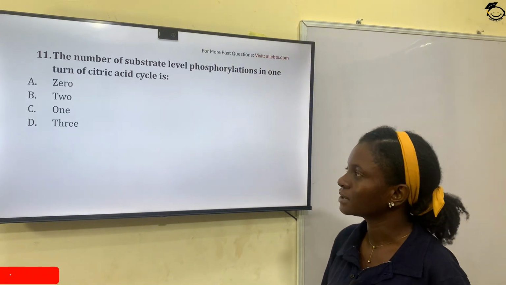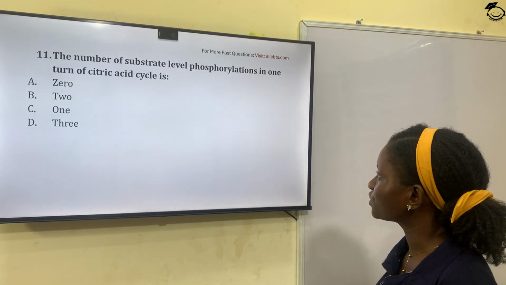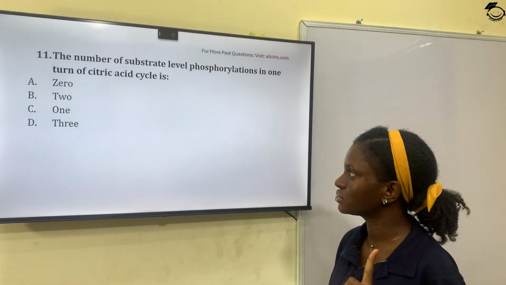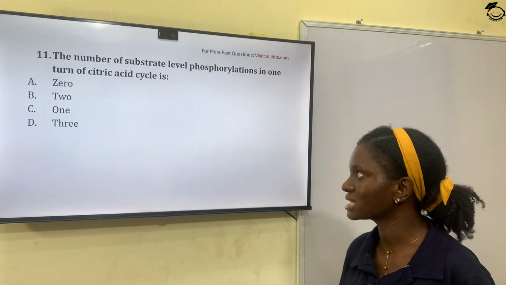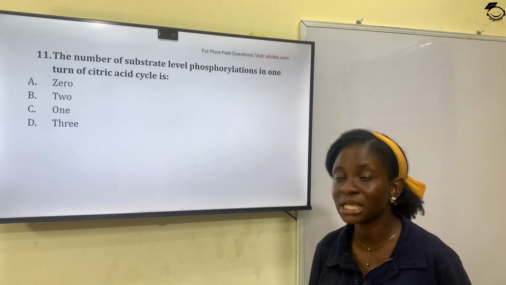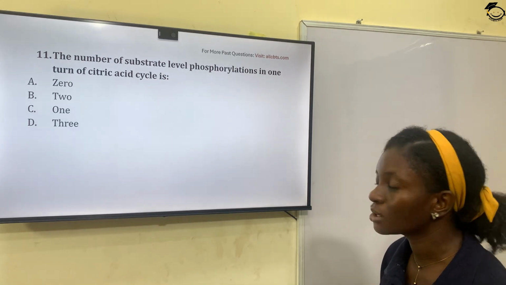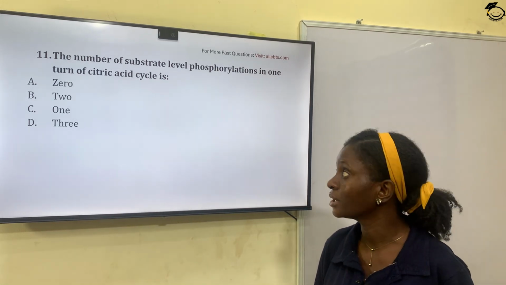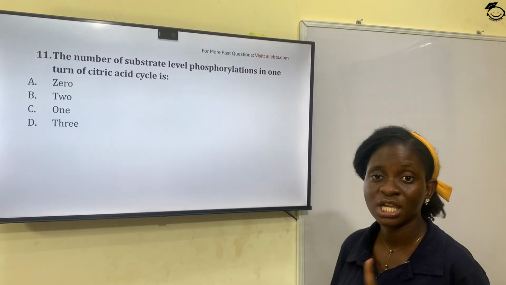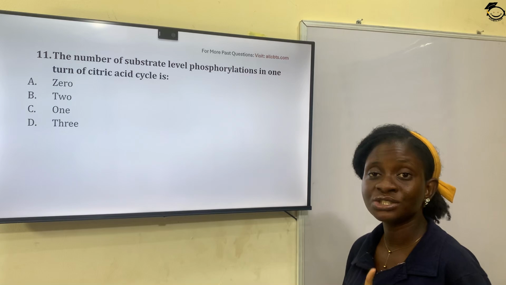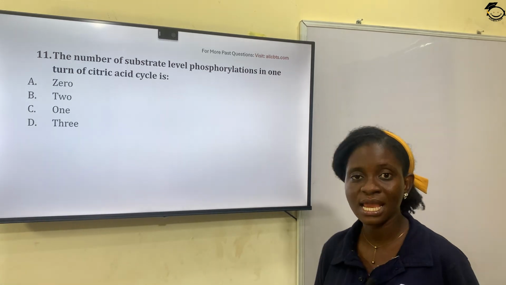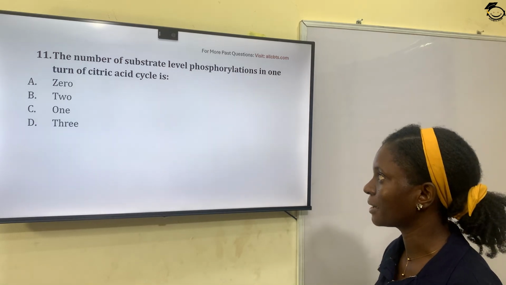Question 11. The number of substrate level phosphorylations in one turn of the citric acid cycle is option A, 0, option B, 2, option C, 1, option D, 3. So let's look at the question. The number of substrate level phosphorylations in just one turn of the citric acid cycle, or Krebs cycle, is 1. Option C is the correct answer.